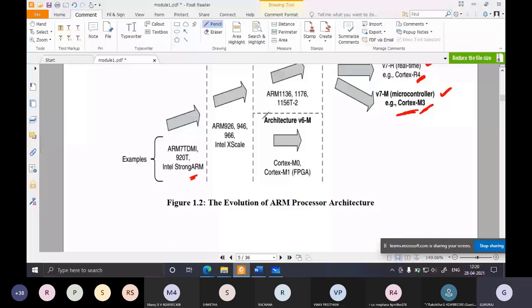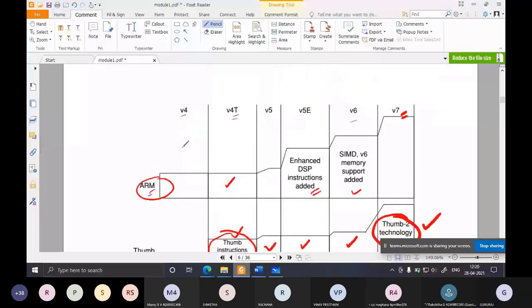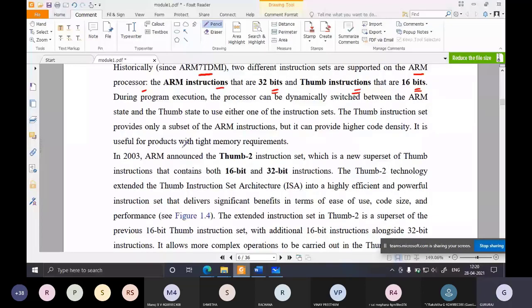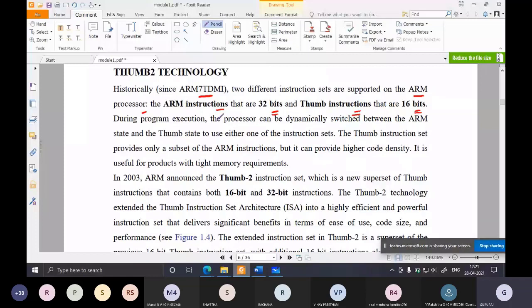So in that architecture, two instruction sets were there, ARM and thumb. During program execution, the processor can be dynamically switched between ARM state and thumb state, ARM mode and thumb mode, to use either one of the instruction sets. The thumb instruction set provides only a subset of the ARM instruction set, but it can provide higher code density. We shall see later how the code density is improved. It is useful for products with tight memory requirements.